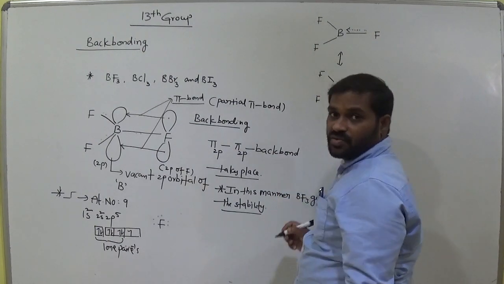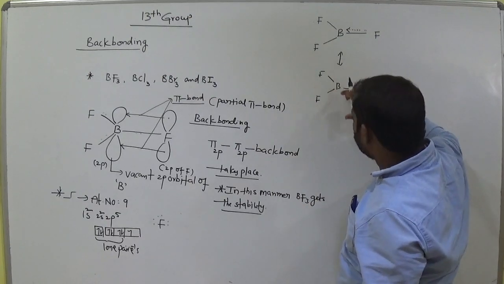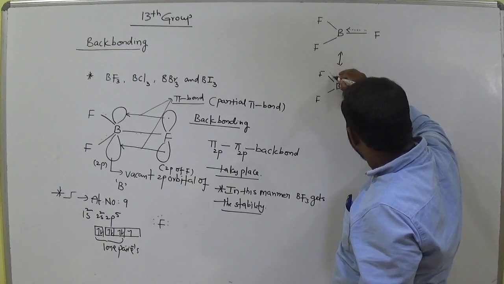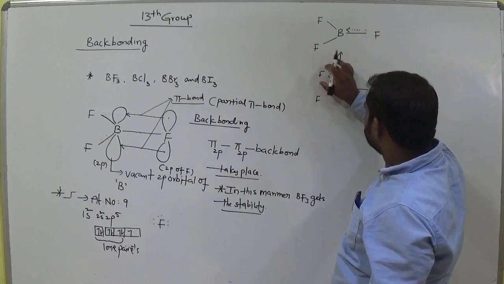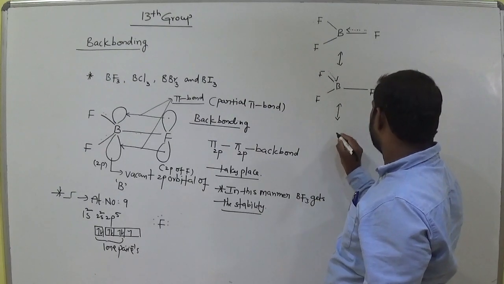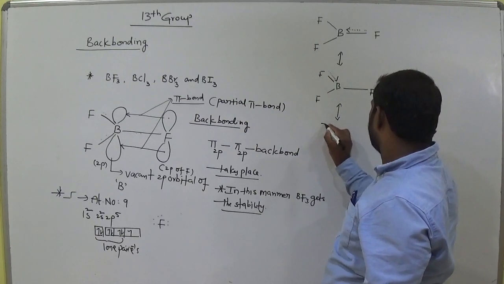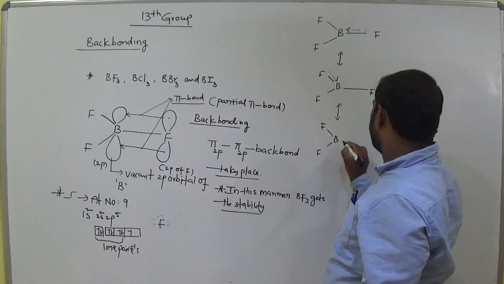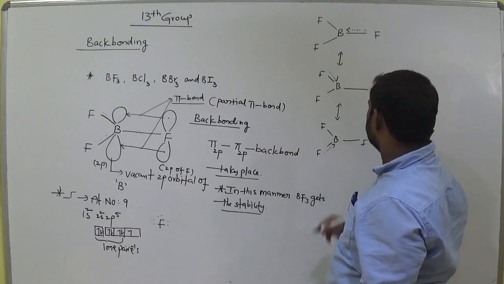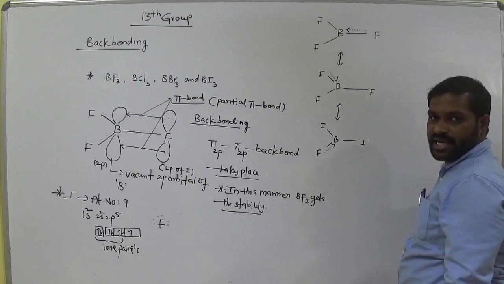Now this fluorine can also participate in the same manner. So we can represent. Now this is back bond. We can also write this; there is the same possibility from this fluorine also. Am I right? Clear?